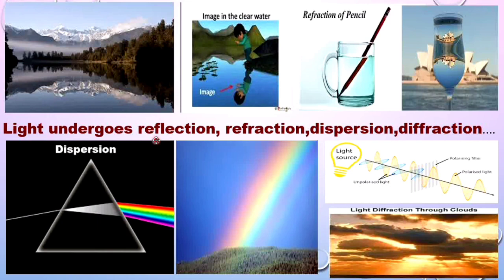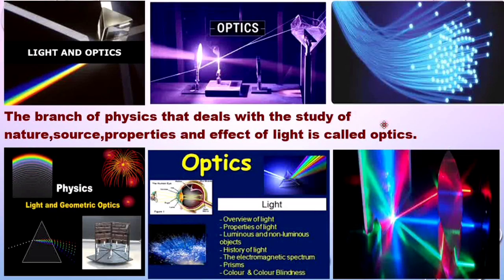Light undergoes many phenomena such as reflection, refraction, dispersion, diffraction, interference and so on. In this chapter, you will be studying about reflection and dispersion of light. The branch of physics that deals with the study of nature, source, properties and effect of light is called optics.